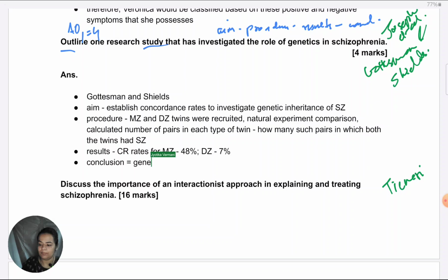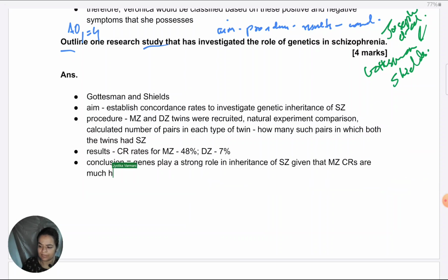Genes play a strong role in schizophrenia, in inheritance of it, given that for monozygotic twins, the concordance rates are much higher than dizygotic twins, but they are not the only factor responsible, otherwise the concordance rate should have been 100%. So environmental factors also contribute.